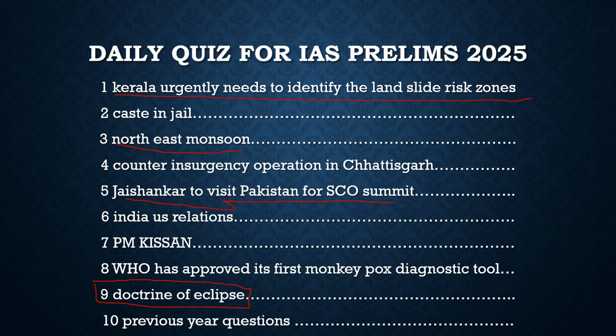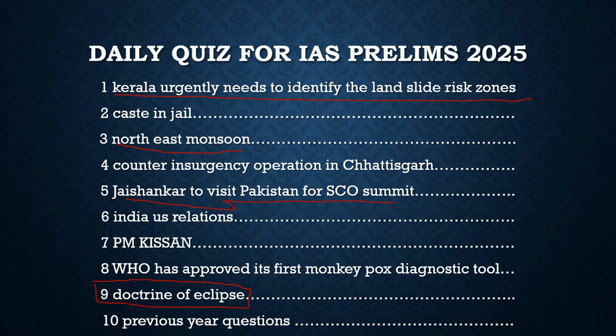That is the reason India's external affairs minister Jaishankar is visiting Pakistan for the summit. There won't be any bilateral summit. We also know that last year, when Pakistan's external minister came to India, there were no separate bilateral meetings between India and Pakistan, but this summit was held very successfully. So this is in a nutshell about this visit, about the news. About SCO, we will discuss in the next slide a question about it and get more idea about it.